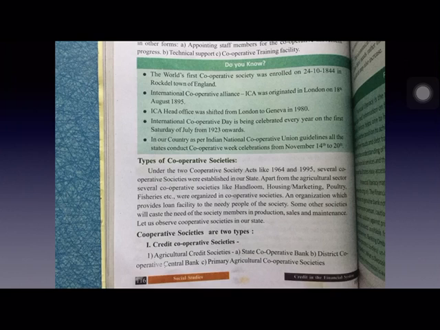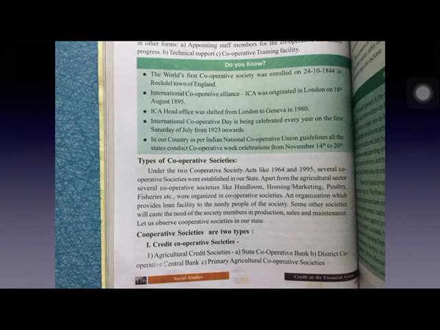You can see there are 2 types of cooperative societies. One is credit cooperative societies and the other one is non-credit cooperative societies. Under the 2 cooperative society acts, the 1964 and 1995 acts, several cooperative societies were established in Andhra Pradesh. And apart from the agricultural sector, several cooperative societies, like handloom cooperative societies, housing and marketing societies, and poultry cooperative societies, were also established to provide some help to those sectors, and an organization which provides loan facility to the needy people of the society.